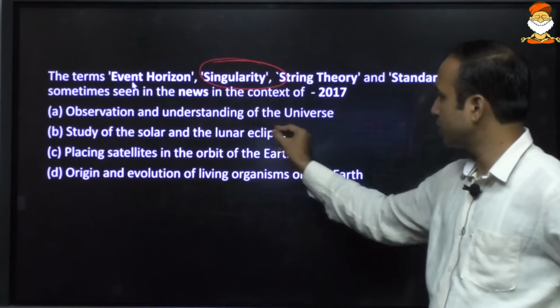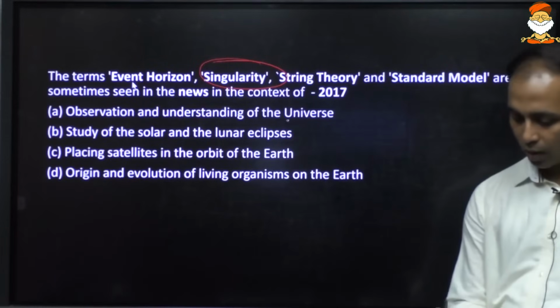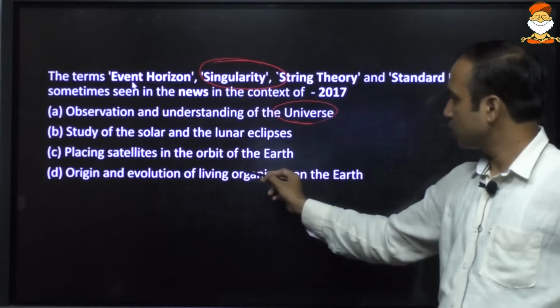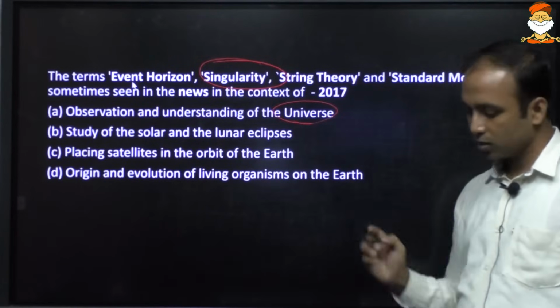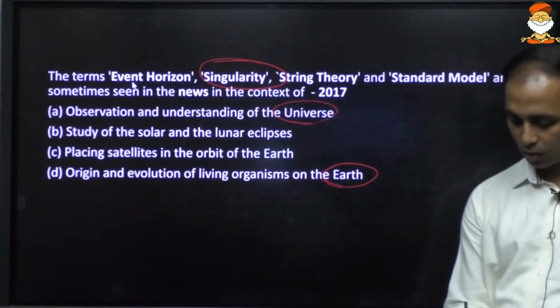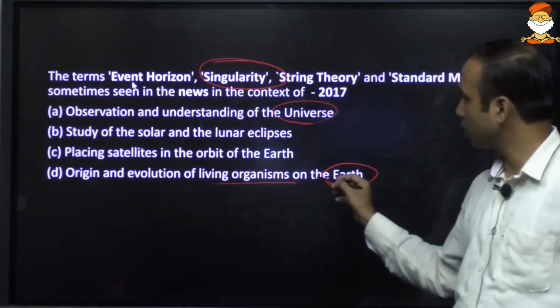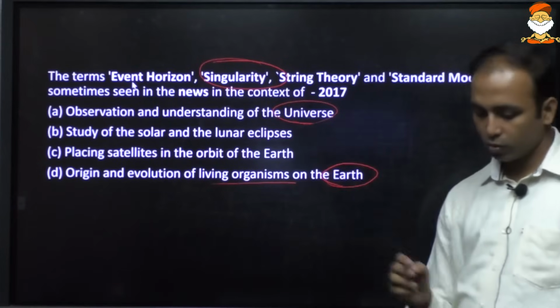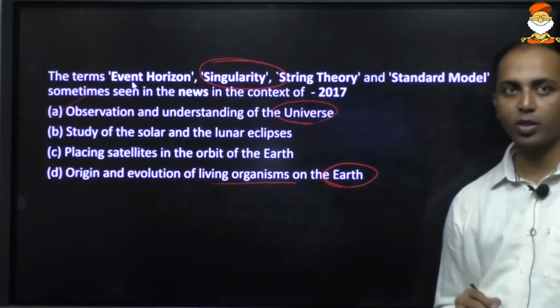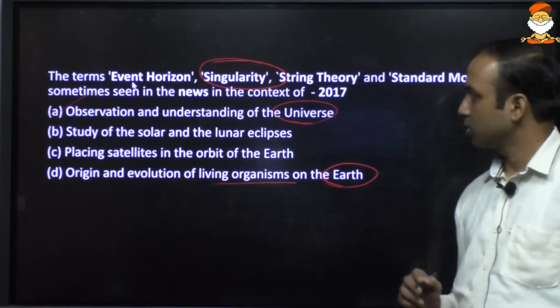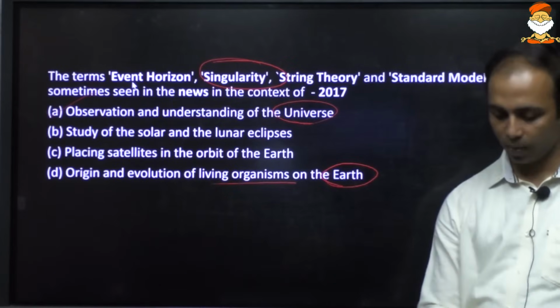Option A says observation and understanding of the universe, whereas option D says origin and evolution of living organisms on earth. Okay, living organisms on the earth. So it is with respect to the universe, not specifically with respect to the earth. So A is the answer.